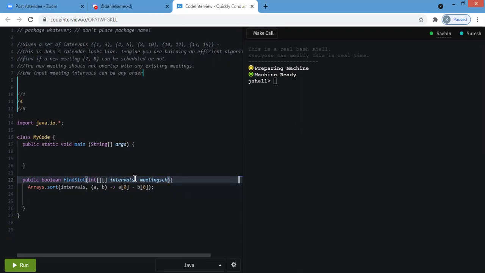Now we have the meeting to schedule, and we create a for loop.